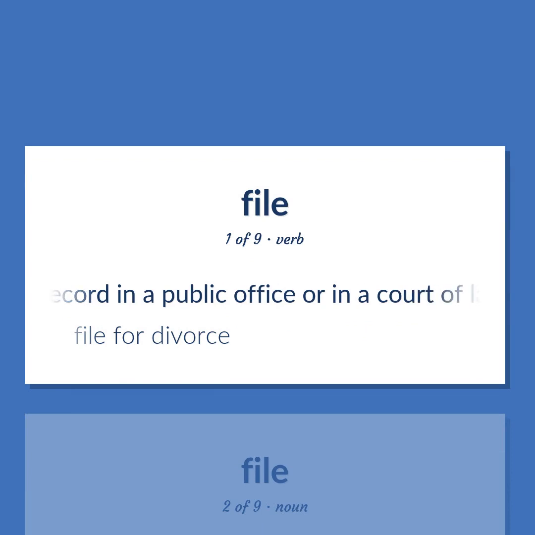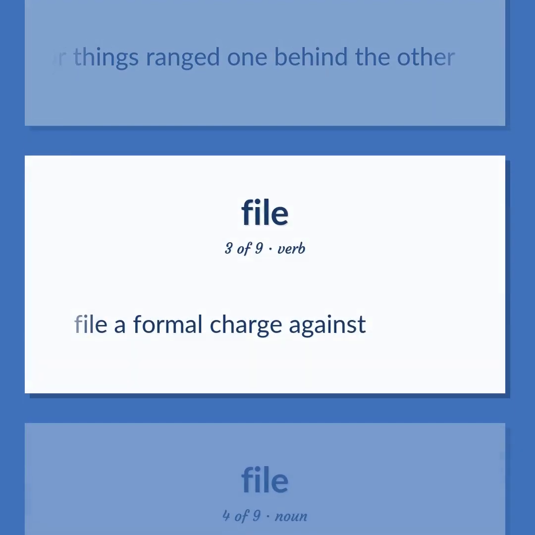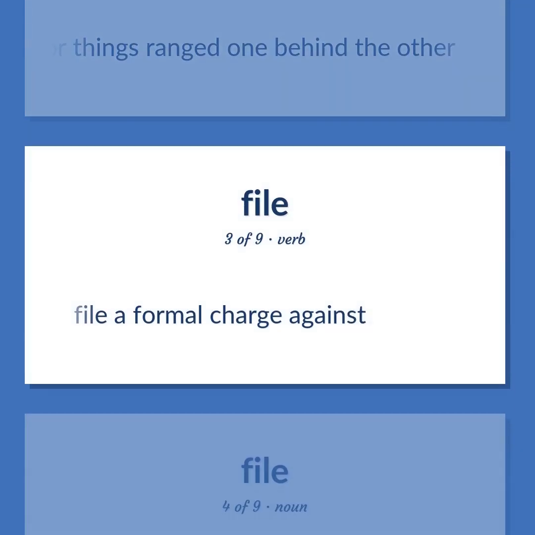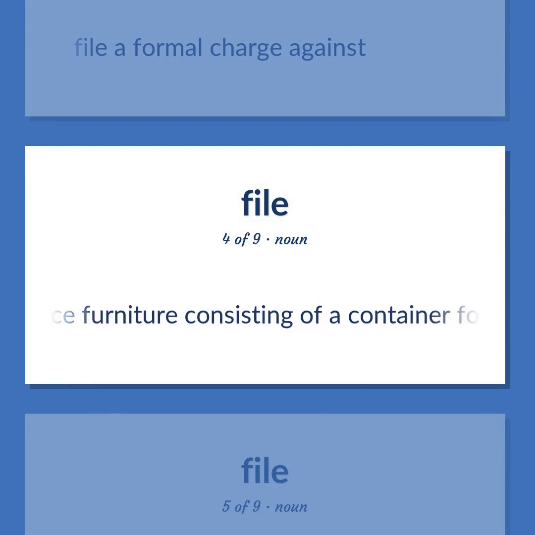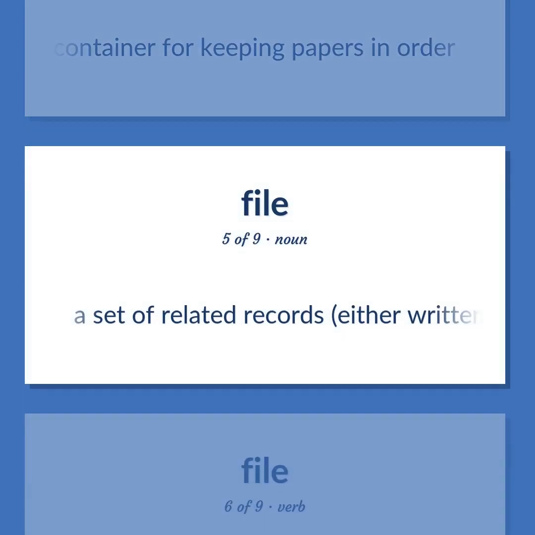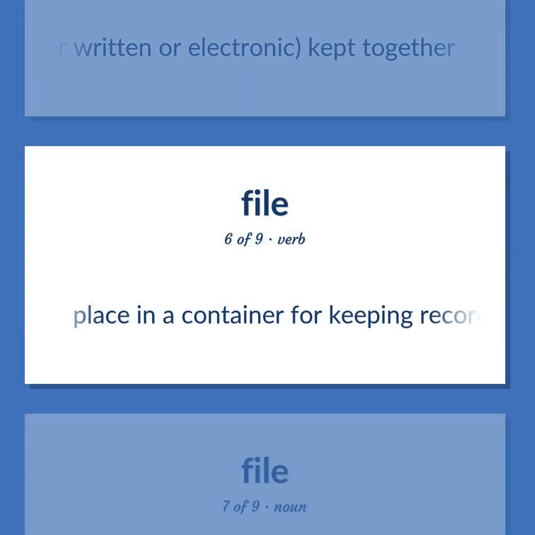Record in a public office or in a court of law. File for divorce. A line of persons or things ranged one behind the other. File a formal charge against. Office furniture consisting of a container for keeping papers in order. A set of related records, either written or electronic, kept together. Place in a container for keeping records.